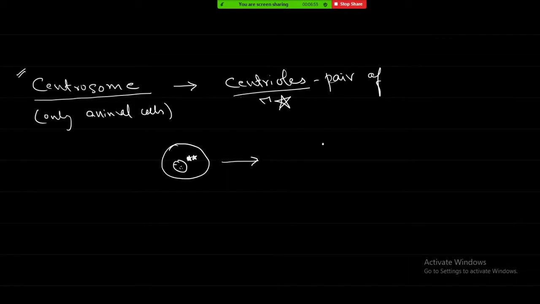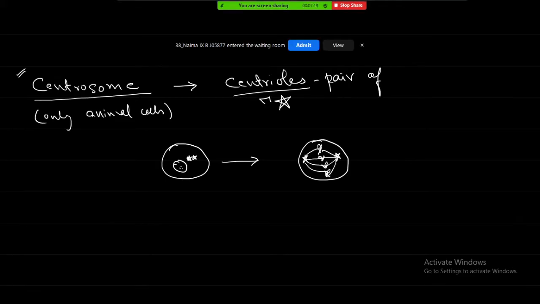So when the cell is dividing, they will separate. One centriole comes to the opposite side, and the DNA that is here will become compact. We will see that in our further classes. And here it will form some fibers. The fibers are going to attach to the chromosomes, forming nice fibers like this.